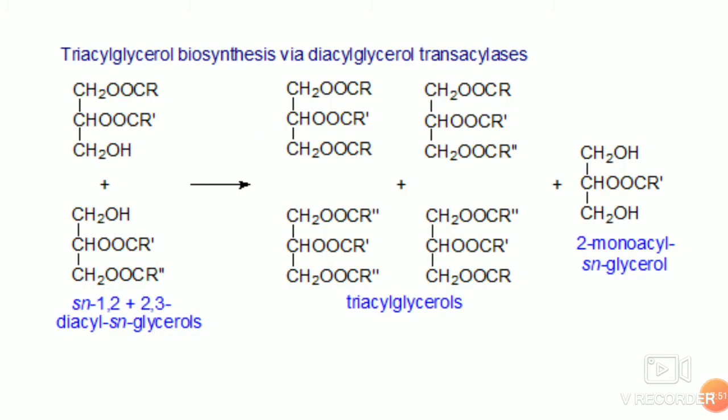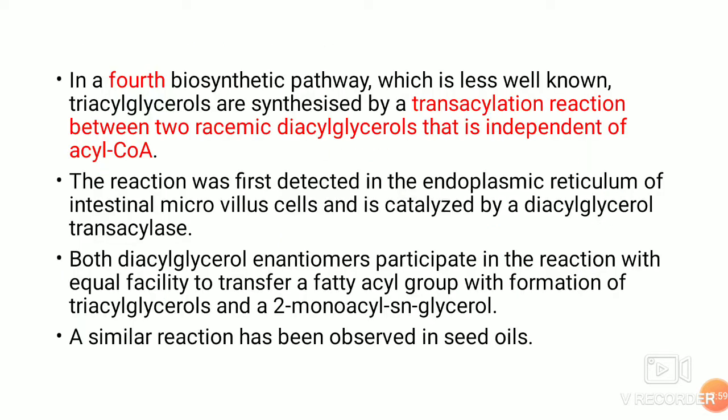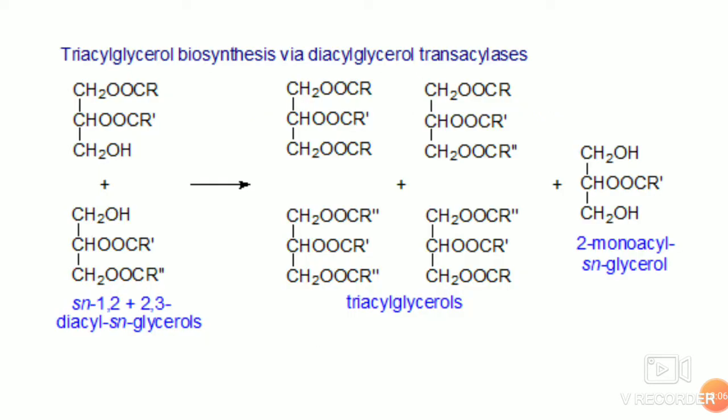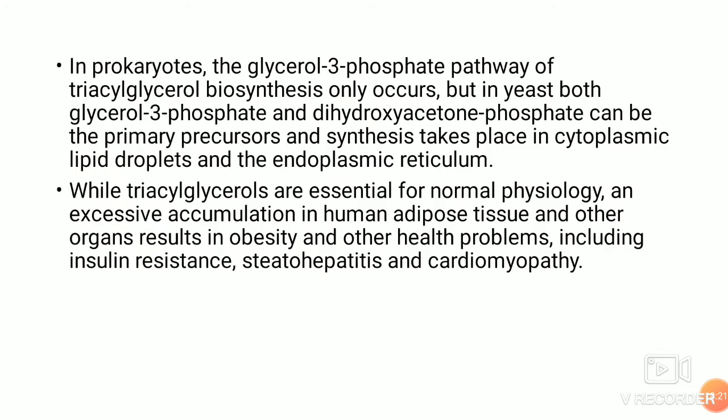So you can have sn-1,2 diacylglycerol or sn-2,3 diacylglycerol. Then you can have the enzyme diacylglycerol transacylase, which can transfer one acyl group to the other, forming various combinations of triacylglycerol. Also there can be monoacylglycerols. So till now we have come across four pathways of synthesis of triacylglycerol.